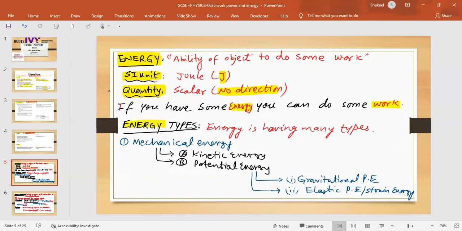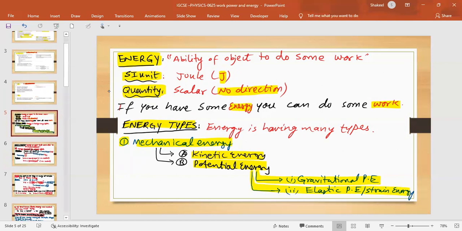Okay, and there are many types of energy we have to study. The first one is mechanical energy. Mechanical energy is further grouped into 2 energies, kinetic energy and potential energy. While potential energy is further subdivided into a lot of subdivisions, but we have to do that. So the first form of potential energy is gravitational potential energy, and the second form is elastic potential energy or strain energy.